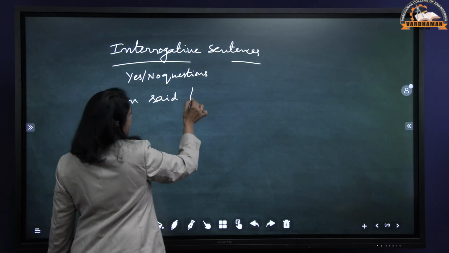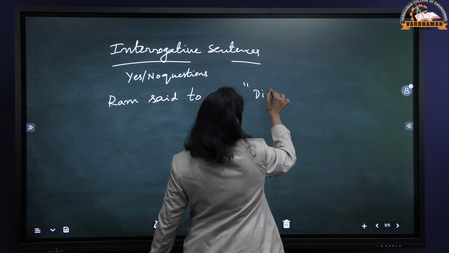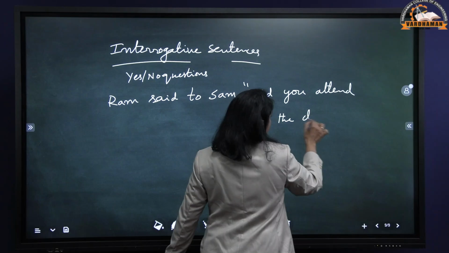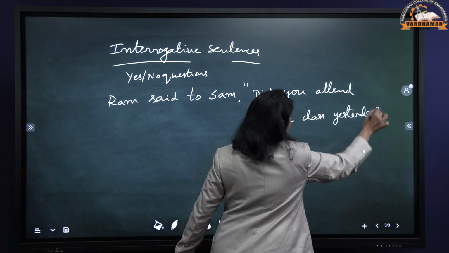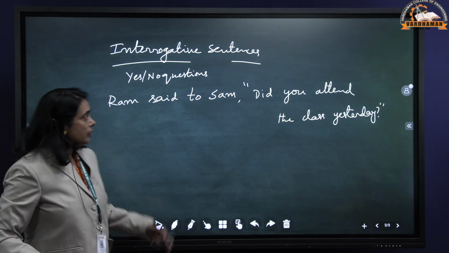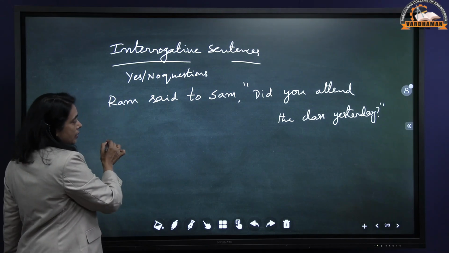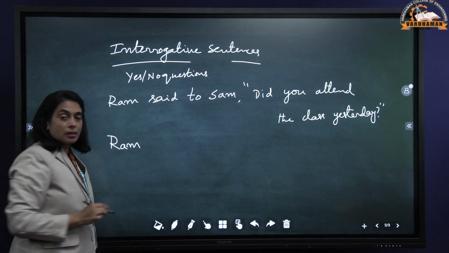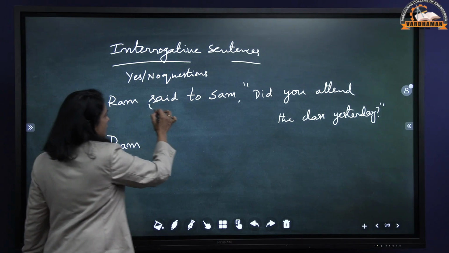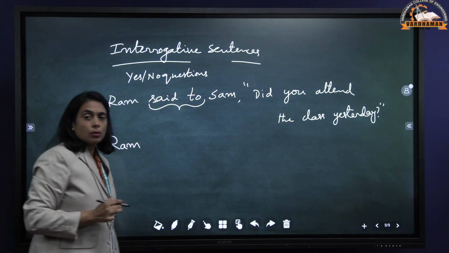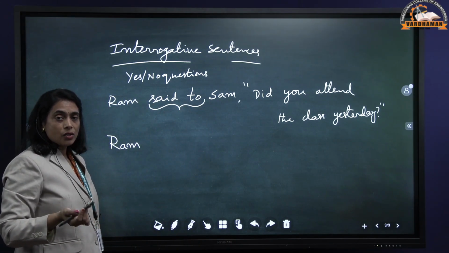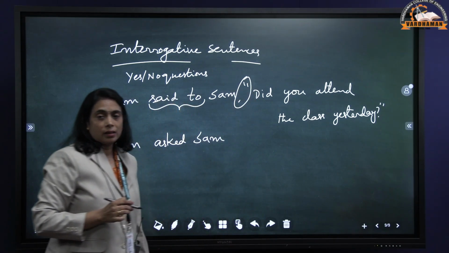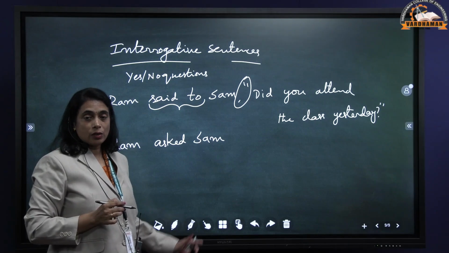Ram said to Sam, did you attend the class yesterday? It's a question. We have started with a helping verb did. Now let's convert this into indirect speech. Ram remains Ram, no change. Said to is changed into asked, either asked or questioned. So asked Sam. Here we are not using that, since it is not a statement, it is a question.